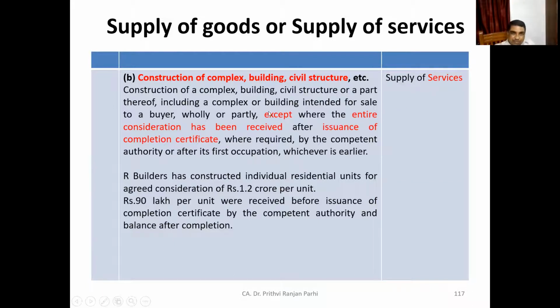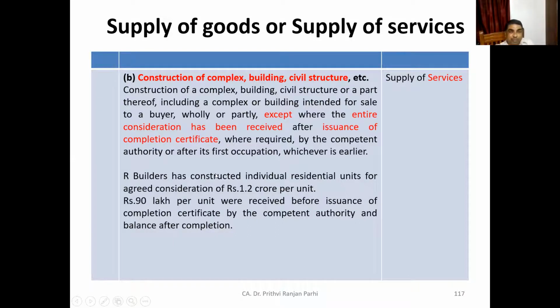But there is an exception where the entire consideration has been received after issuance of completion certificate. The competent authority has given a completion certificate that it is completed, fully usable, and after that it is sold or transferred.